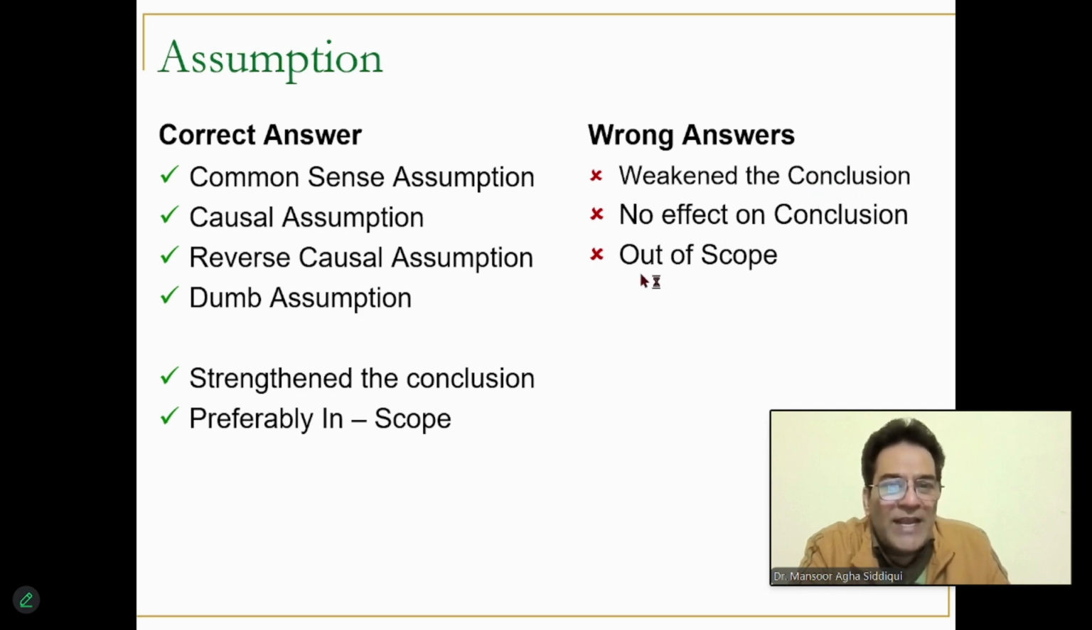Also, you have to take care that an easy way to do these assumption questions is to preferably kick out all answer choices which are out of scope, and you will definitely be left with one answer choice, and that will be the right answer. Suppose all the answer choices are out of scope, then in that situation, you will have to pick an answer which is in scope, but will definitely strengthen the conclusion. This is what we have already learned in previous classes.